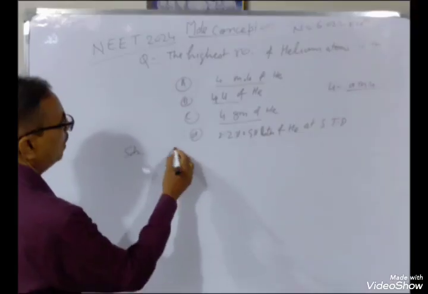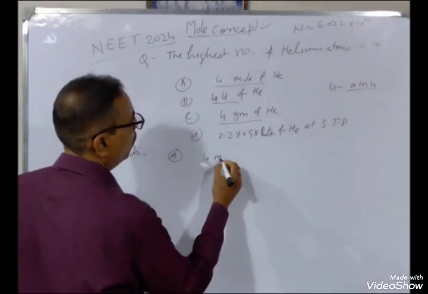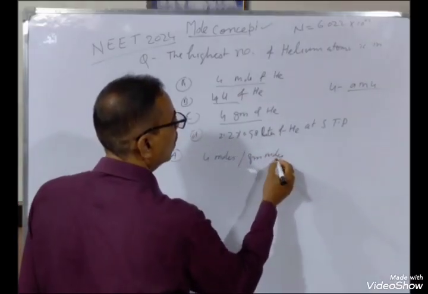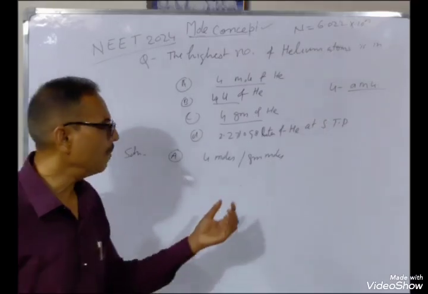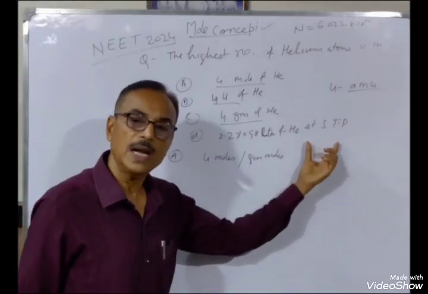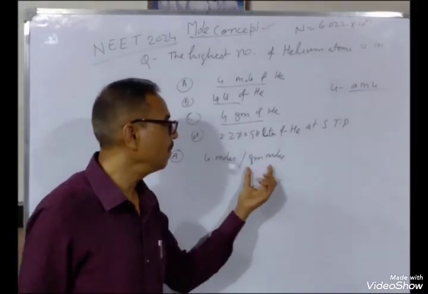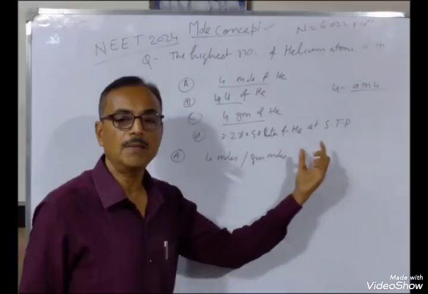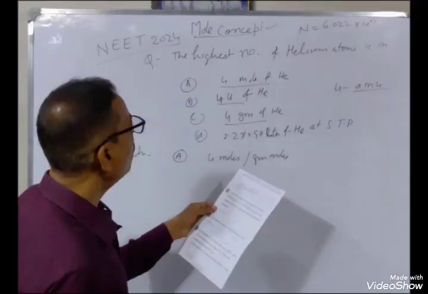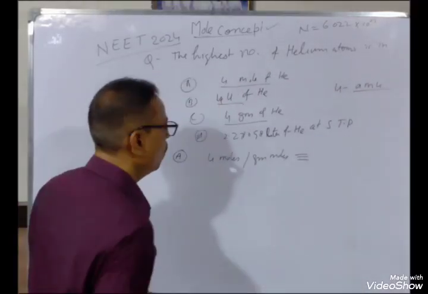First, in case of A, 4 moles of helium. 4 moles, that is gram moles. Moles and gram moles are the same, but the correct term is gram moles, because we take the weight in grams. If we take the molar mass in pound, then pound moles. If we take the molar mass in kg, then it will be kg moles. So 4 gram moles.